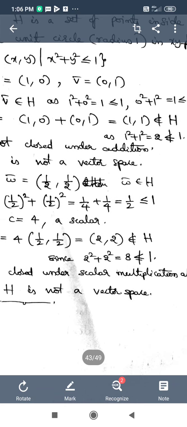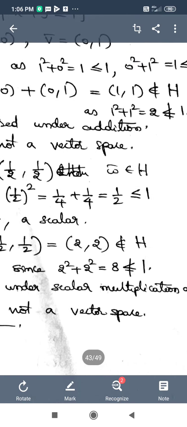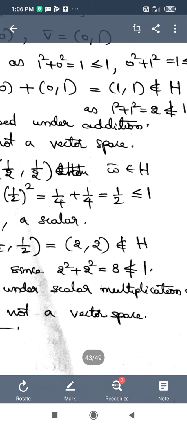Now we have to see whether 1 comma 1 belongs to H or not. But I am claiming that it is not an element of H. I am saying that 1 comma 1 does not belong to H. How is that? Because the numbers in place of x and y, which are 1 and 1, do not satisfy the condition x square plus y square less than or equal to 1.